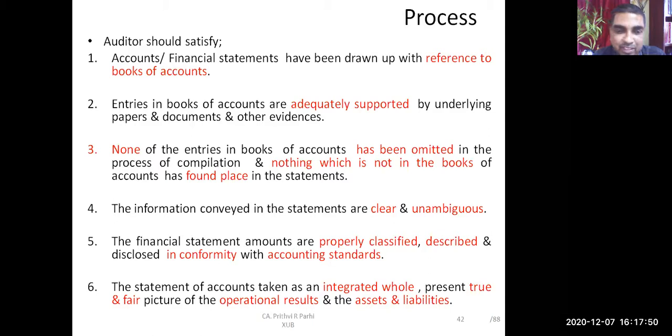It should present a true and fair picture of operational result and asset and liability positions. Balance sheet, statement of profit and loss, both of them should show the correct picture.